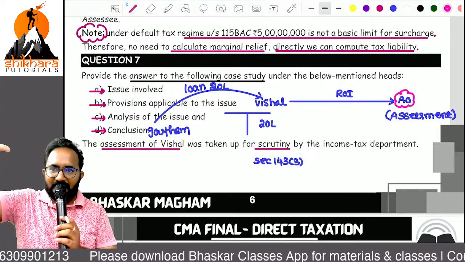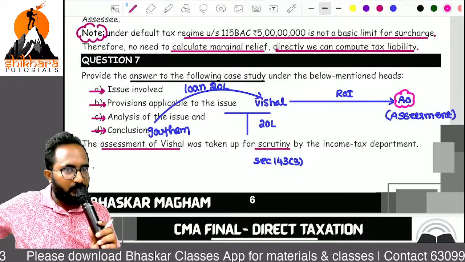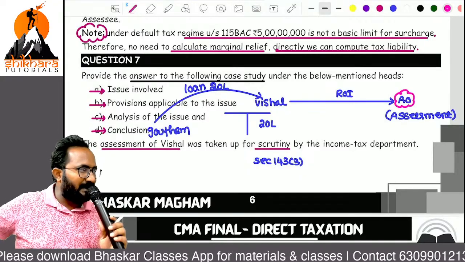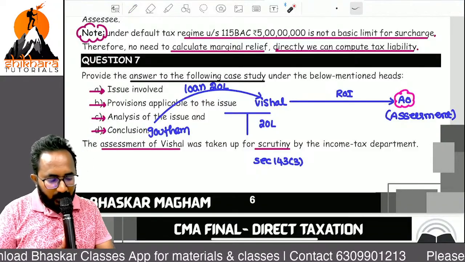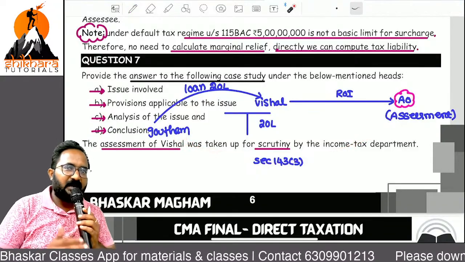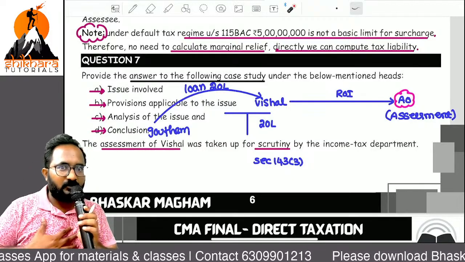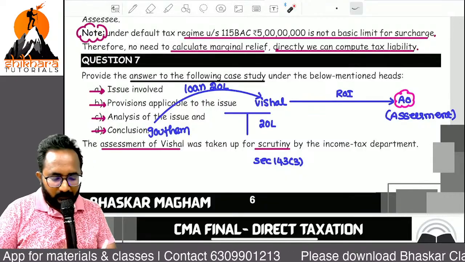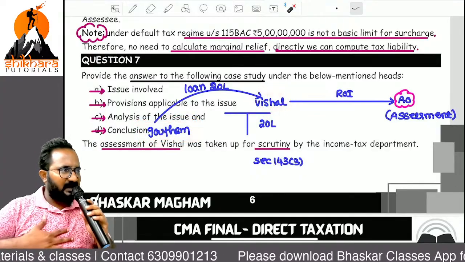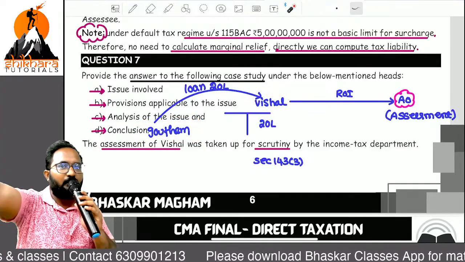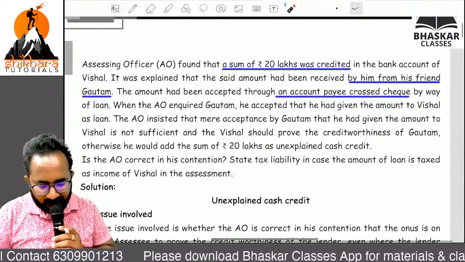The AO asked Vishal for an explanation. Vishal says this loan amount was given by my friend. Can the AO directly believe this story? No. Definitely the AO will inquire with Gautam. A friend can do anything. Even without giving the loan, if a third party inquires, for the sake of Vishal's interest Gautam can easily accept that yes, I gave the loan to him. That is what happened in this case also.